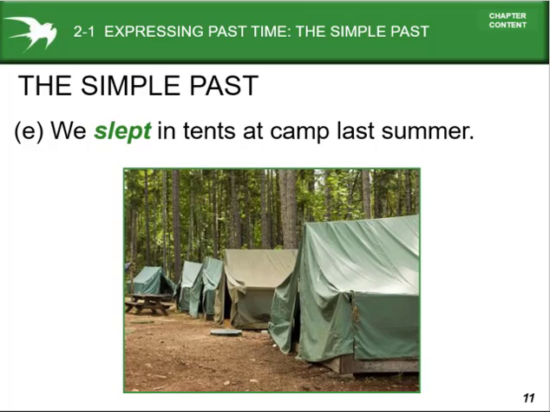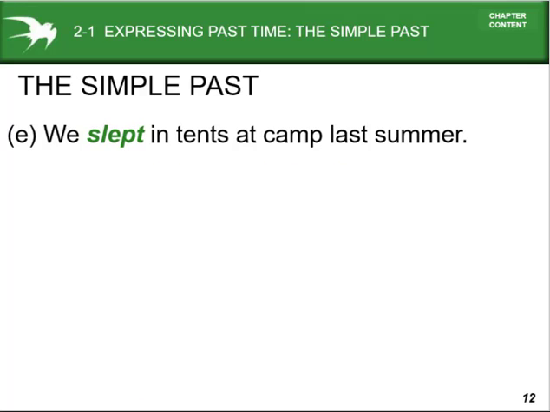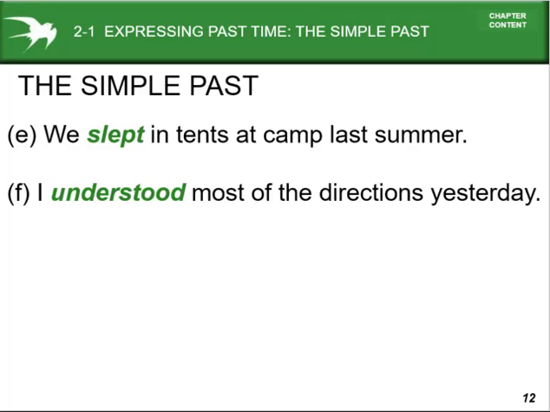We slept in the tents at camp last summer. Last also indicates last summer, last winter, also indicating the past, and that is why we have to use the simple past tense. So we slept in tents at camp last summer. I understood most of the directions you studied. That indicates the past time indicator. That is why we have to use the simple past.